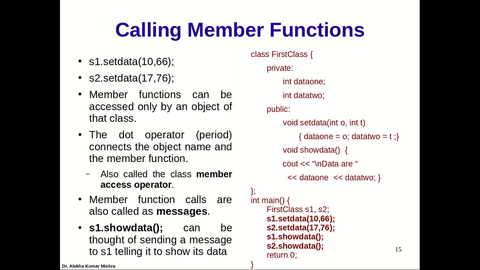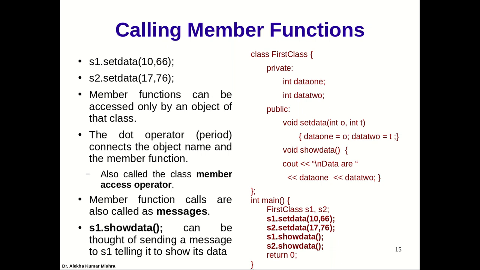That's the point. But when it comes to member functions, member functions are always called via an object or with reference to an object, because member functions are going to perform the operation on the data members of a particular class or particular object. So when you want to perform some operation on data members, data member of whom? When I say this set data is going to set the data, set data of whom? Set data of a particular object. So always member functions are called with reference to an existing object.